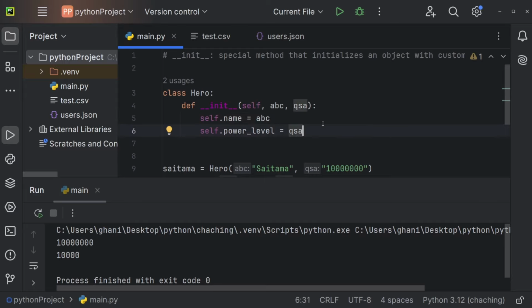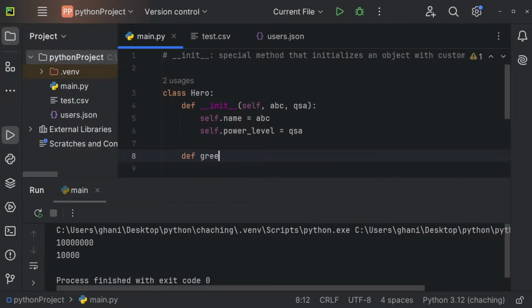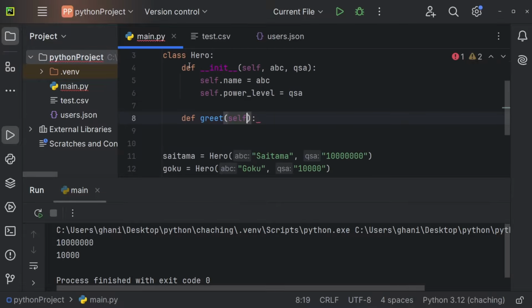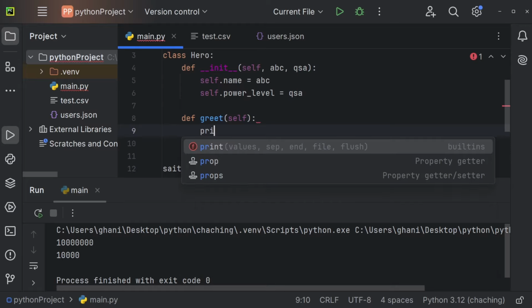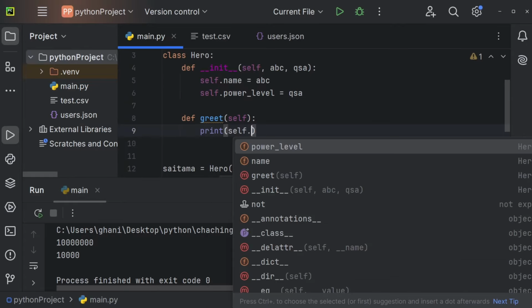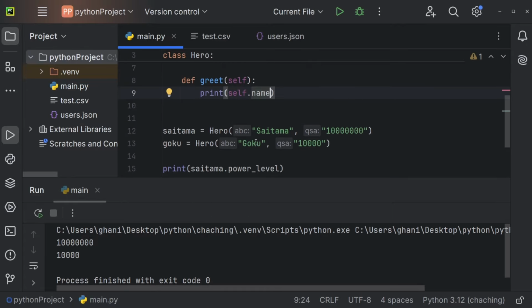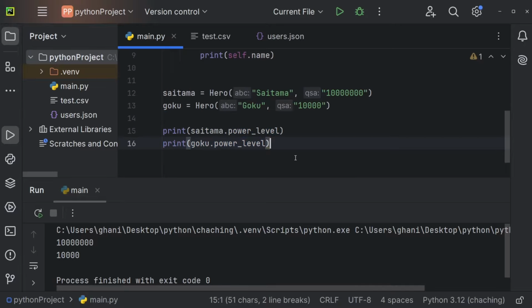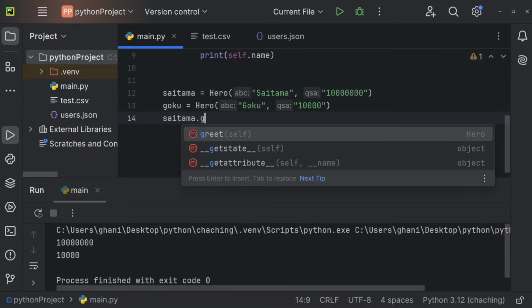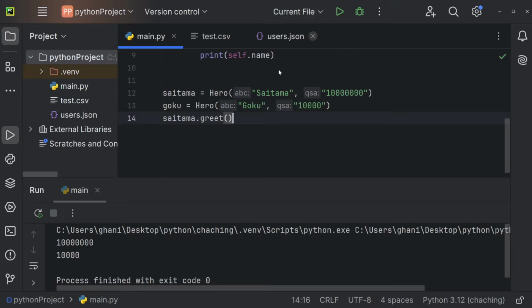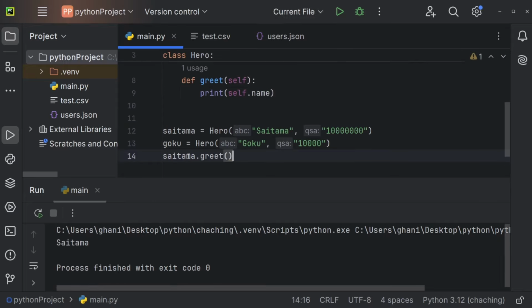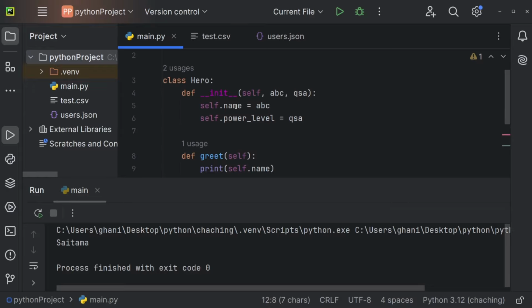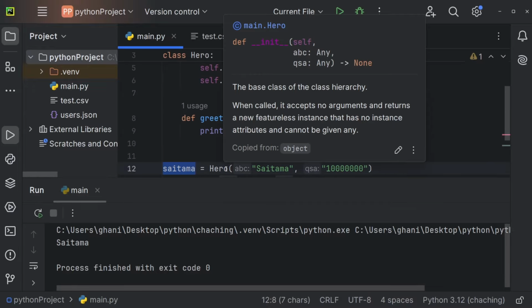And now this is pretty useful, because now we can also create class methods right here. So we can, for example, say def greet, and right here again we have to use self. So self points to the object that has been created by using this constructor. And now let me for now just print self.name, for example. And now if I'm going to call the greet method for Saitama, let me show you. So Saitama.greet, we will print Saitama. So you can see we're getting Saitama, because self for the object Saitama points to Saitama, and self.name points to the variable name of the object Saitama, which of course is Saitama.